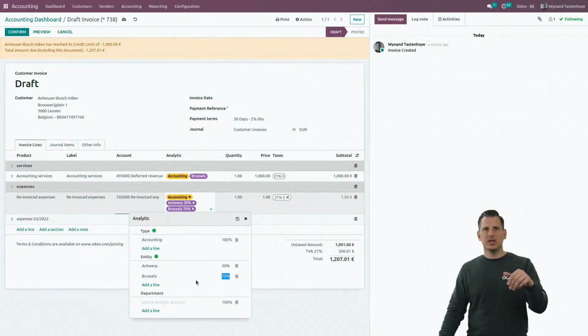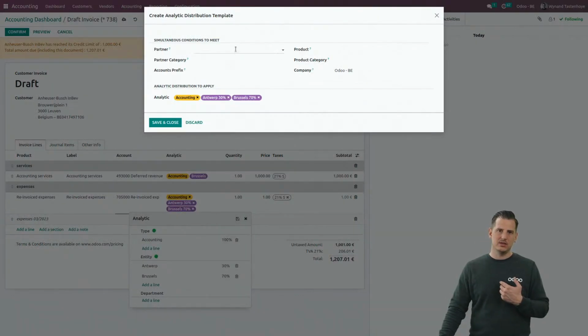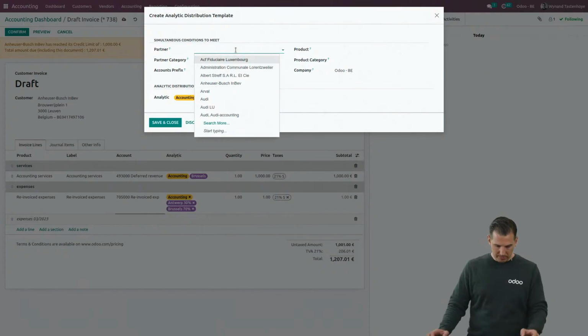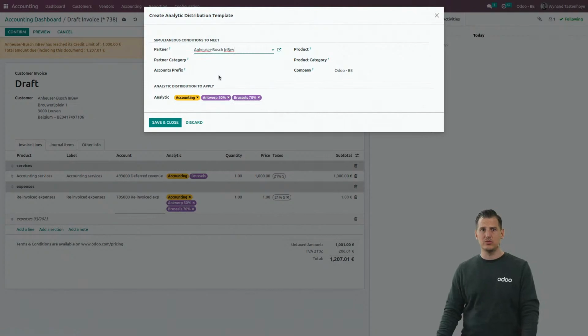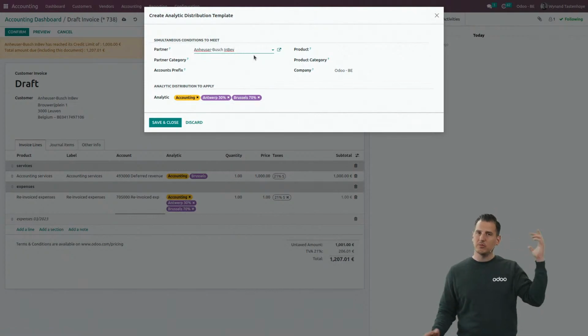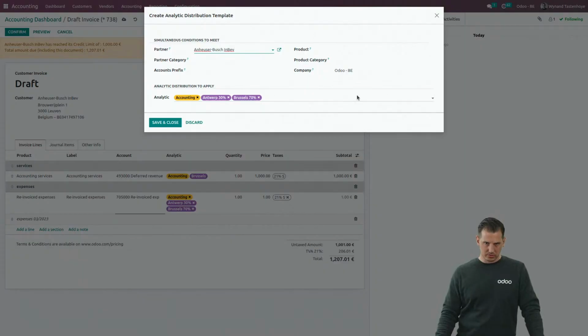Of course, you don't want to do that every time over and over again. So from the invoice itself, you can save it as an analytic default plan. And let's say that for InBev, I want to apply always the same analytic distribution. You have other possibilities. You can combine them together as different conditions together. So you can combine the customer with the product or with the product category, or add a prefix of accounting, so only for accounts starting with 700, for example. Whatever, I'll let you imagine all the possibilities. I'm going to leave it to just the customer, and we're going to save and close.